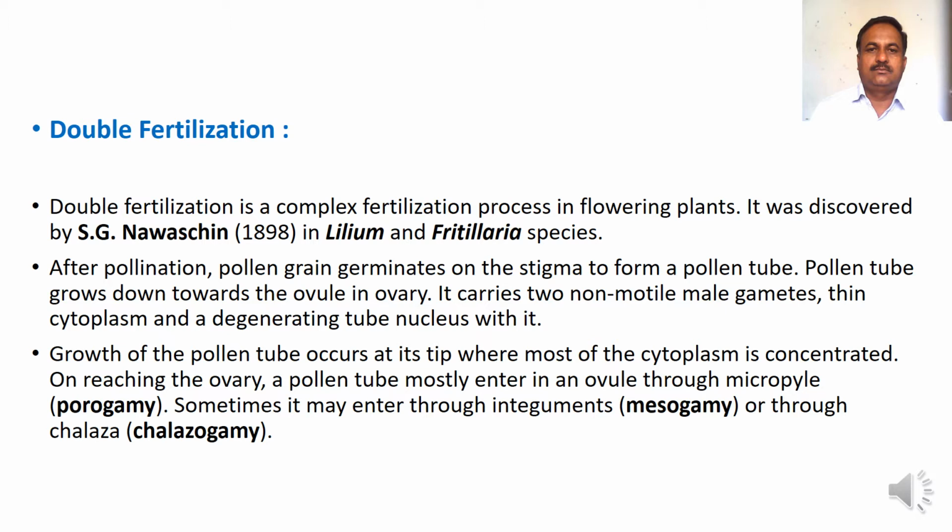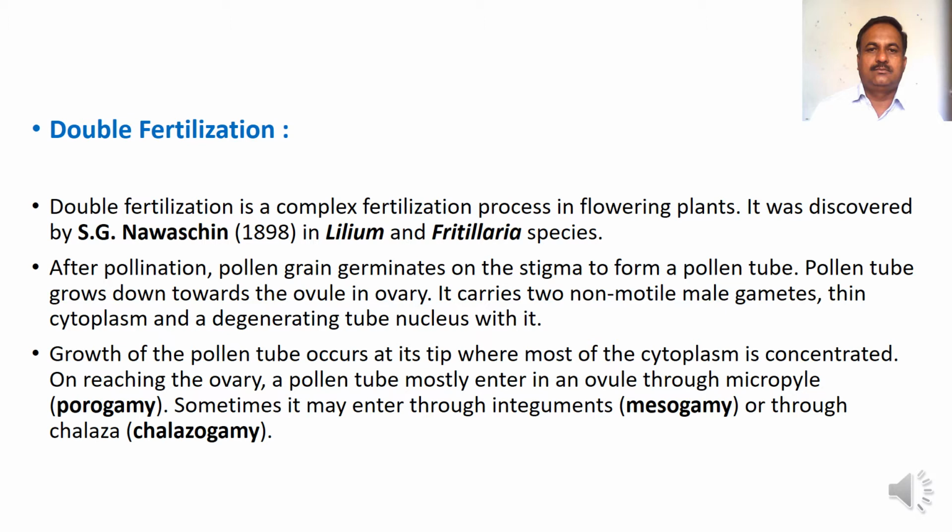Double fertilization is a unique and complex fertilization process in angiospermic or flowering plants. It was discovered by E.S.G. Navaschin in 1898 in plants like Lilium and Fritillaria species.